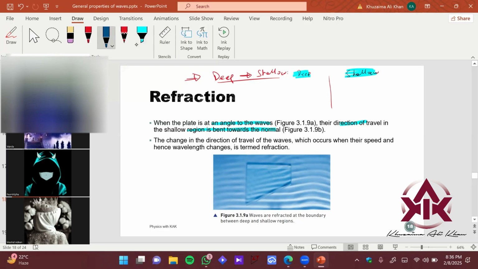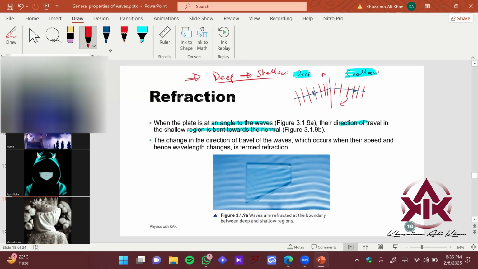So let's say this is the normal, right? The red one is the normal here. So the wave fronts that are coming to you, right? Let me first of all draw the ray. Let's say the waves are hitting like this. It's going to bend in this direction, right? Clearly. So if I want to draw the wave fronts, they will be formed like this, right? So you can see it is basically bending towards the normal over here, right? This is the normal here.